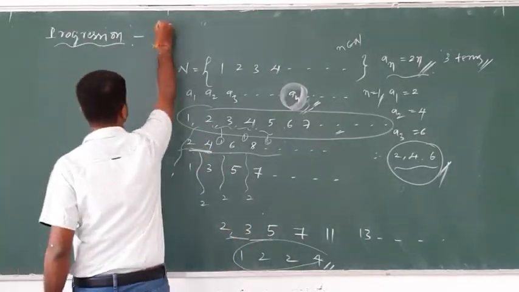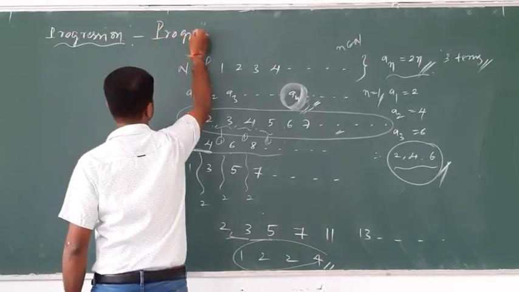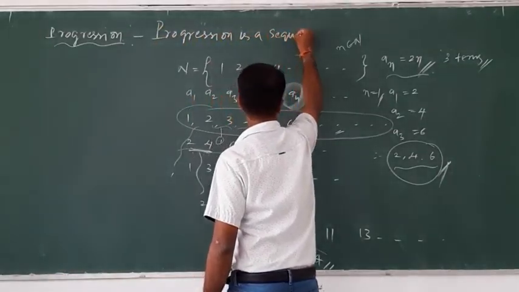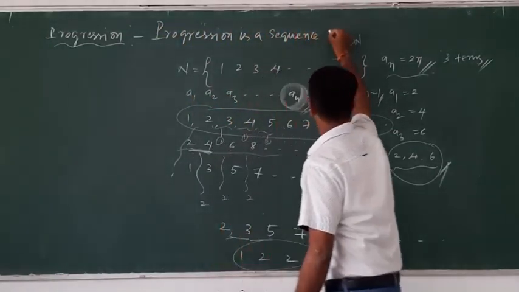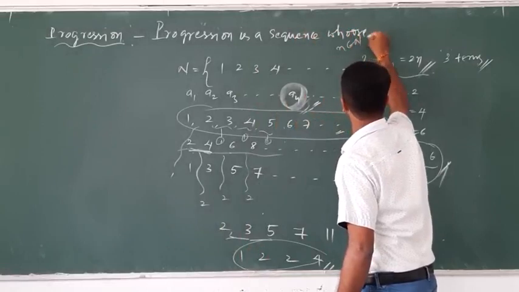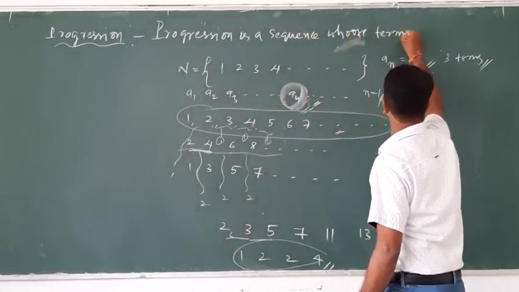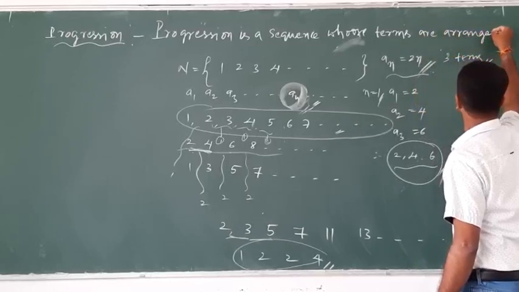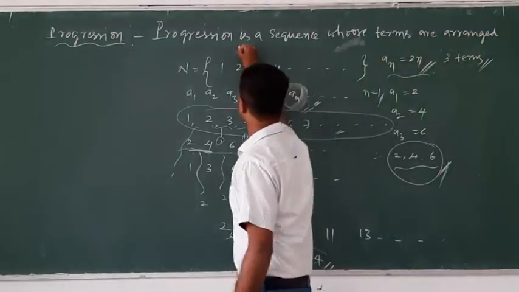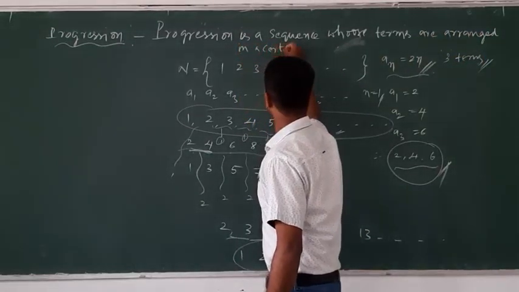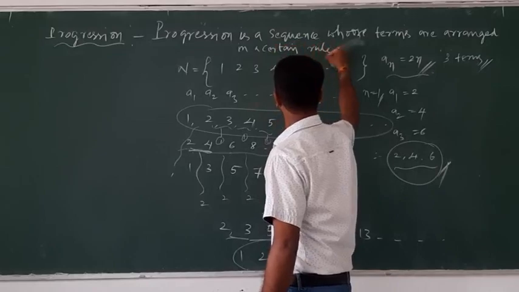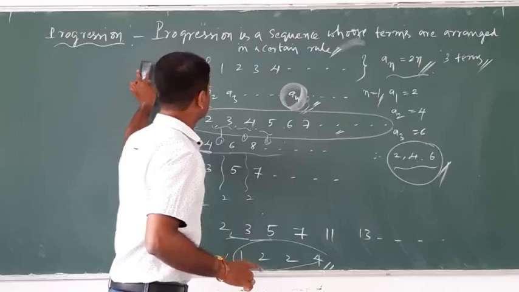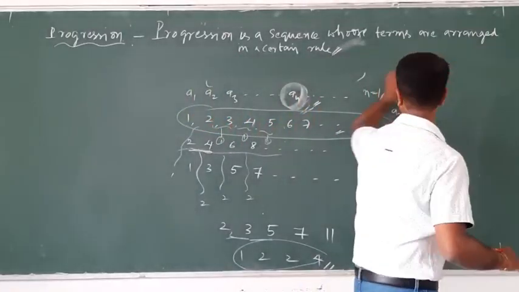A progression is a sequence whose terms are arranged in a certain rule. Okay, the definition of the progression: a progression is a sequence whose terms are arranged in a certain rule.